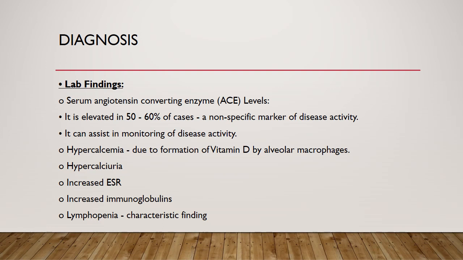There will be increased ESR and increased immunoglobulins because of the inflammation process, and there will be lymphopenia, which is a characteristic finding. If you see in any scenario bilateral hilar lymphadenopathy along with lymphopenia, it means it is a case of sarcoidosis. So these are two important things.